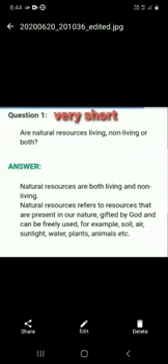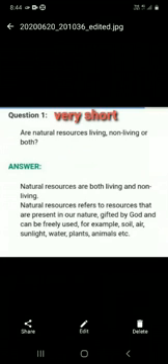Complete it. Which of these is obtained by the destructive distillation of coal? We find out coal gas. Now we go through the B part, very short answer questions. That means one word answers. You have question number 1. Are natural resources living, non-living, or both? Tell me. All natural resources are both living and non-living things. Now you describe it. What are they?